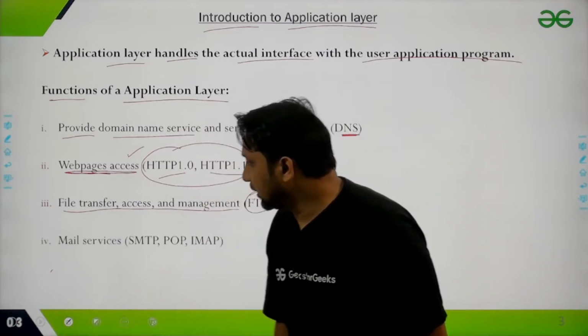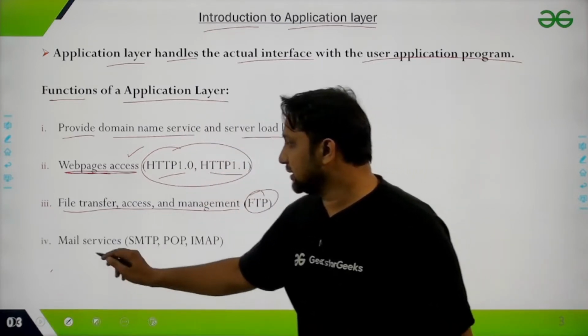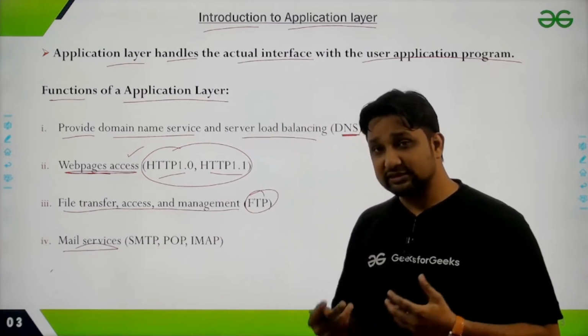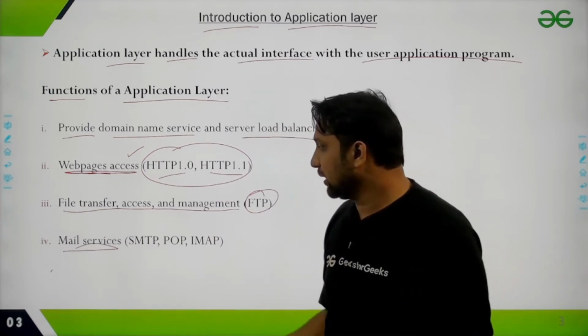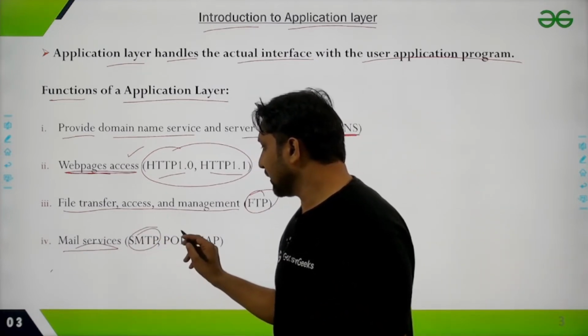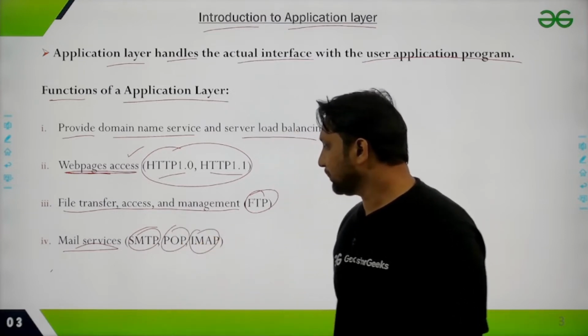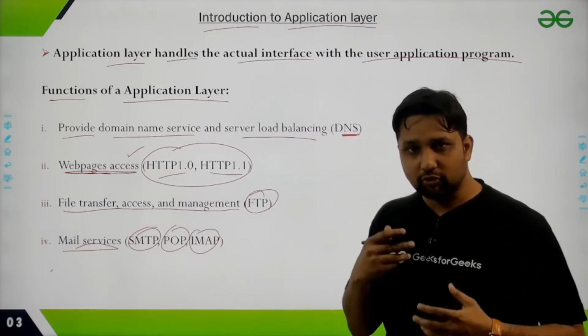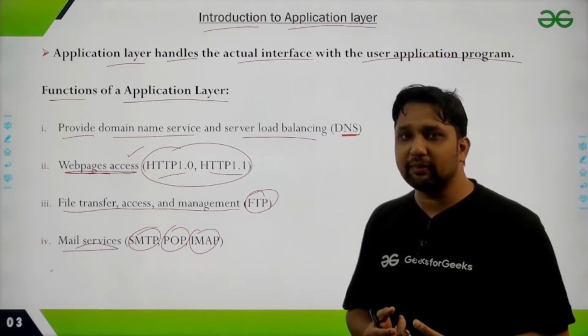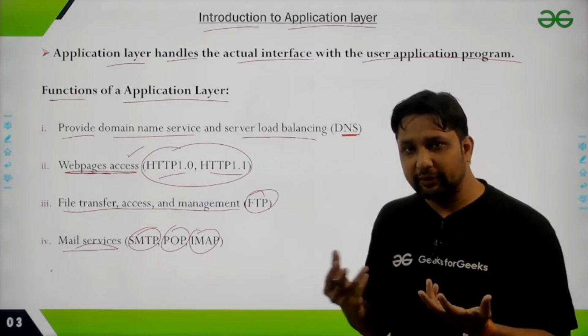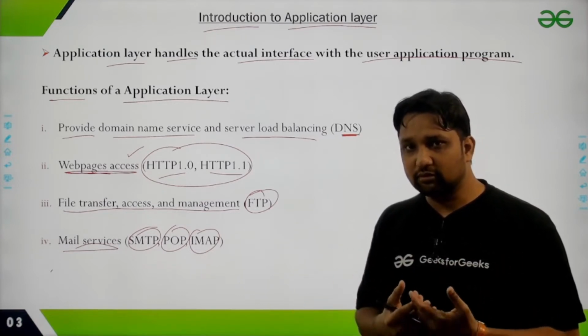Another function of application layer is mail services, to receive mail and to send mail. So SMTP, POP and IMAP protocols are used for mail services. MIME is used for transmitting multimedia data.